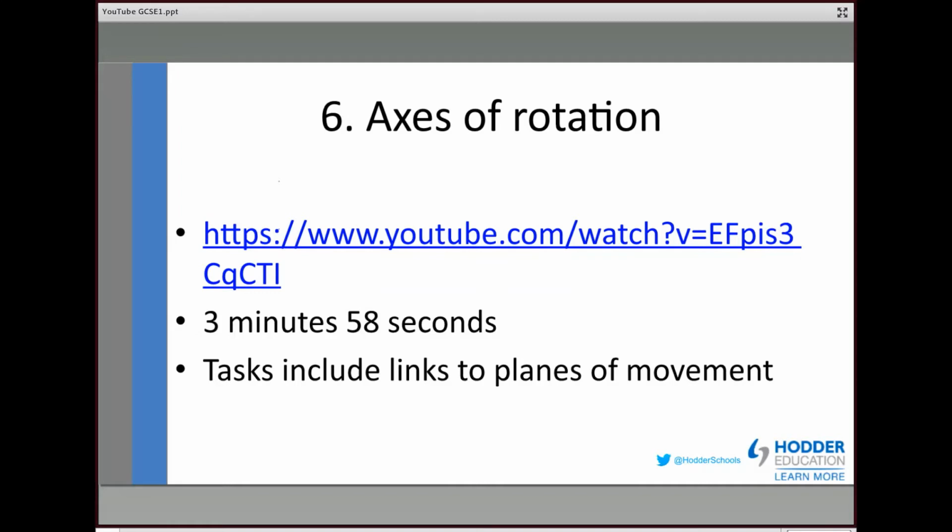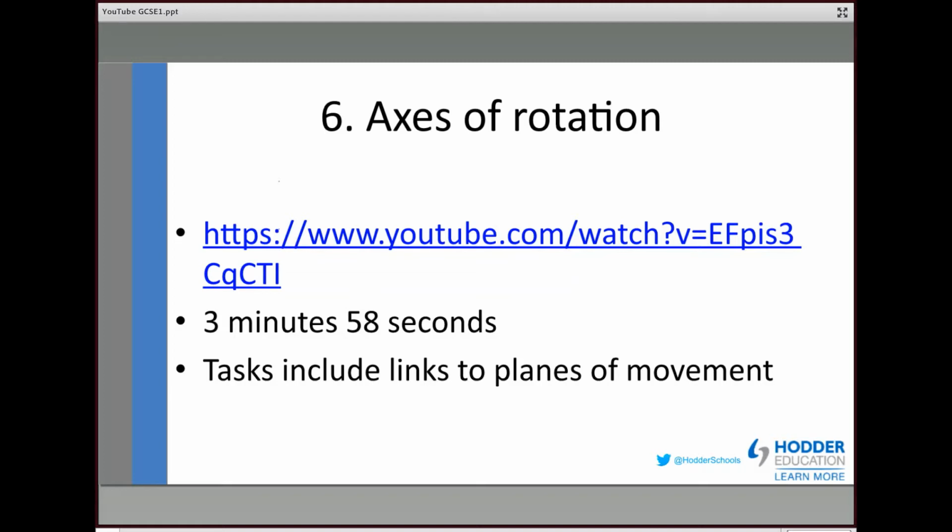So we'd ask them to watch the whole lot and to basically just state what the 3 axes of rotation are called, again giving a sporting example, again explaining how they cut the body up. You know, if it was like a skewer or a javelin going through a human body, God forbid, then how would that be described? Describe how that works. But the extension activity asks them to complete a table, to then correlate the planes and the axes.